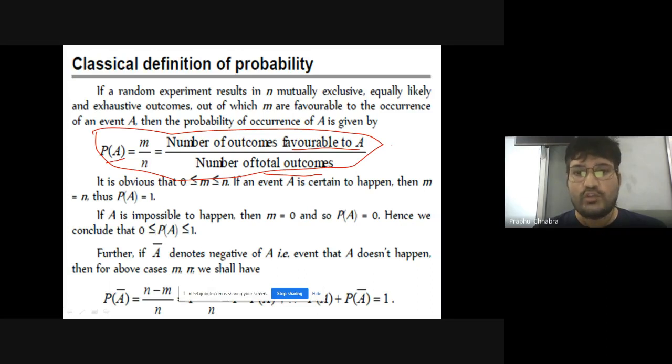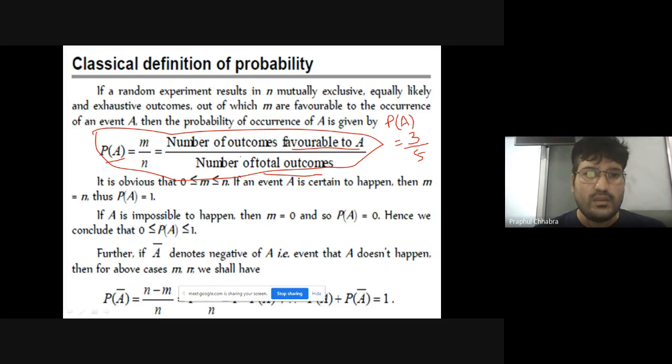If you want to find the probability of occurrence of this event A, then probability of happening of this event A is equal to favorable outcomes corresponding to that event A. For the event A, how many favorable elements are there? 3 elements: 1, 3, 5. So favorable outcomes will be 3 and total outcomes of that experiment are 6, which is in the sample space. So 3 by 6. This is the fundamental and basic definition of probability.